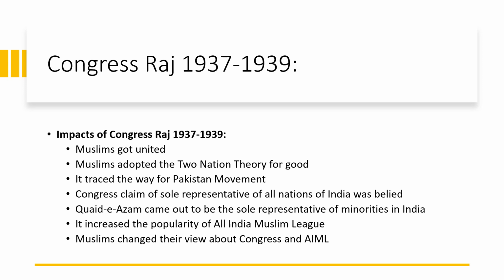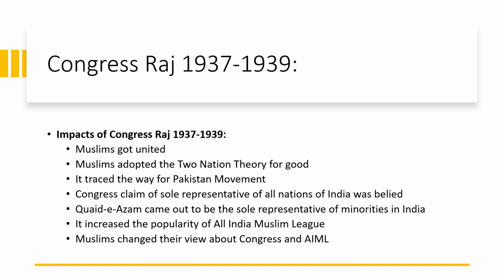Now students, what were the impacts of Congress Raj? Well, Muslims got united. Muslims saw the true colors and true mentality of the leaders of Congress. After the end of Congress Raj, Muslims adopted the two-nation theory for good. Muslims realized that yes, we are a separate nation. We cannot be ruled by Hindus, Hindus are there to suppress us, and we cannot trust them again in our life. They realized that they are a separate nation and they need a separate state. It traced the way for the Pakistan movement.